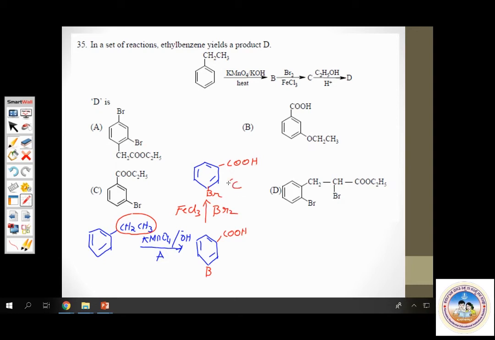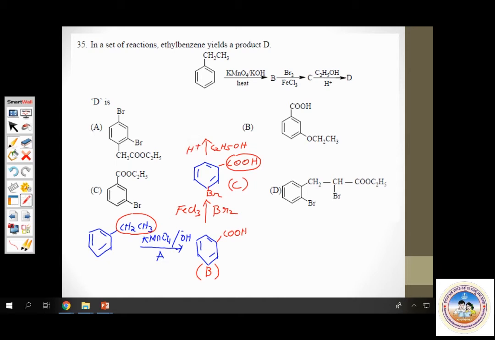This is your compound C. This is your compound B. Now you should find out what is D. To get D, you need to treat C with an alcohol in presence of an acid. Look, this is a carboxylic acid. Carboxylic acid reacts with alcohol to give you esters. That's all. So the product must be an ester here. If you heat it with ethyl alcohol, C2H5OH, in presence of an acid, this is an esterification reaction.